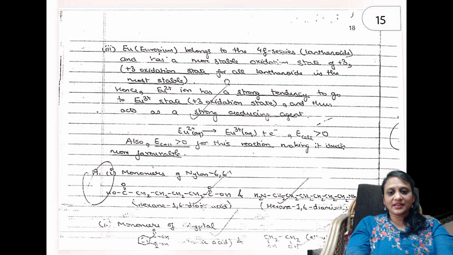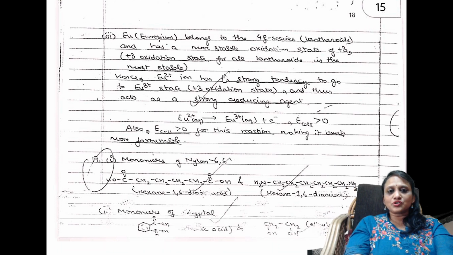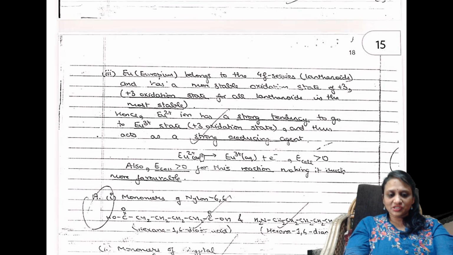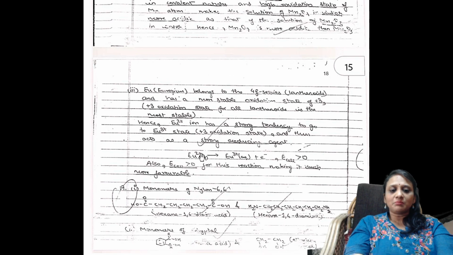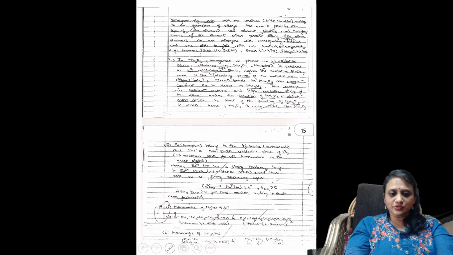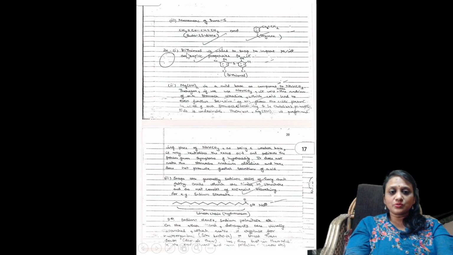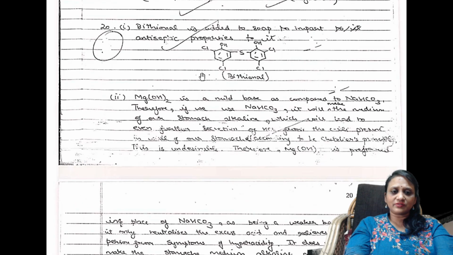Next, students, right. So europium belongs to 4f lanthanides, but it has a more stable oxidation state. I told you, whatever is there in the question, try to copy that first and then start answering. So reason is given here. E naught cell value, why it is more than 0, why it is favorable, everything is written. So this is the polymer chapter. This is not there for now, but whatever question is given to you, students, perfectly you need to write the answer.